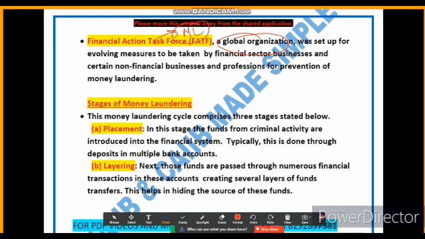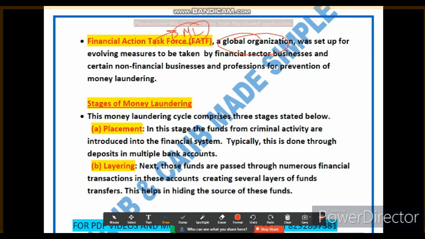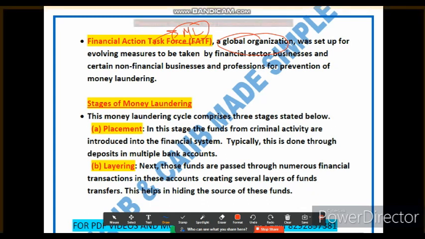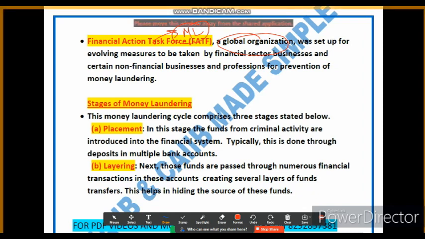So what does FATF do? It sets international standards and guidelines for the financial sector and certain non-financial sector businesses. So this is about FATF. FATF is a global organization that was established to develop and promote measures aimed at preventing money laundering. Now let's study the stages of money laundering.